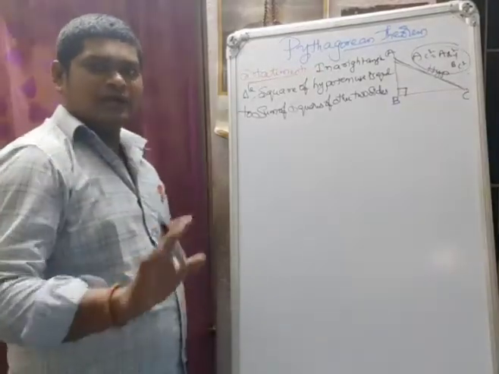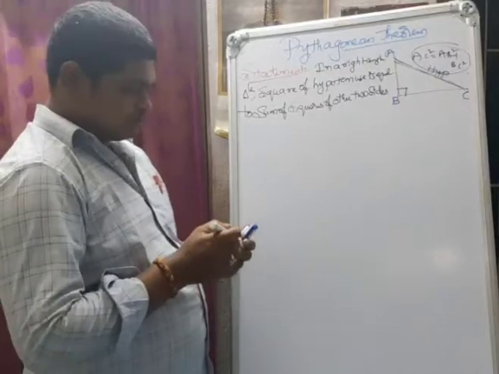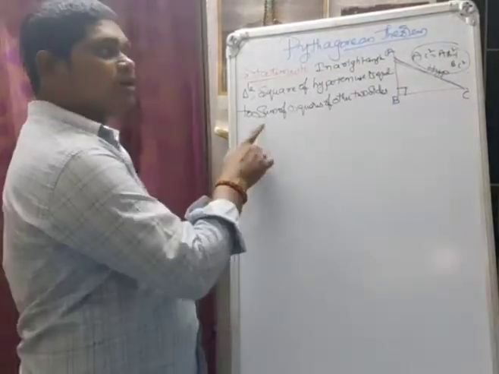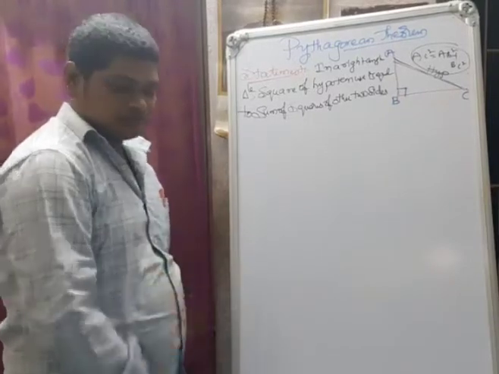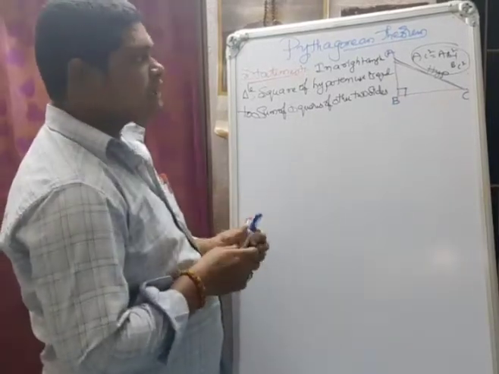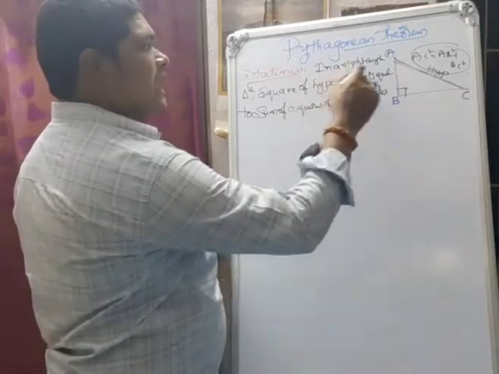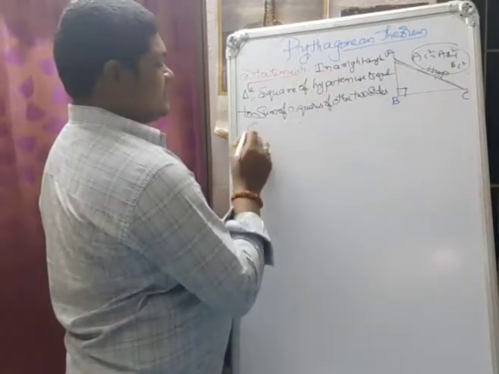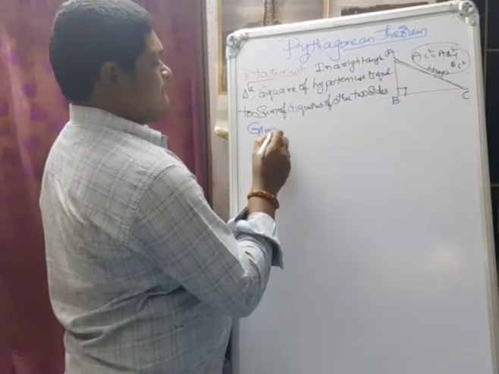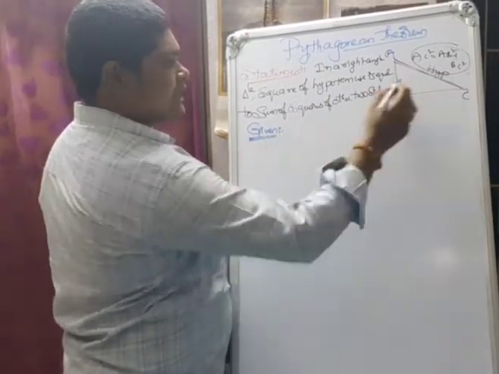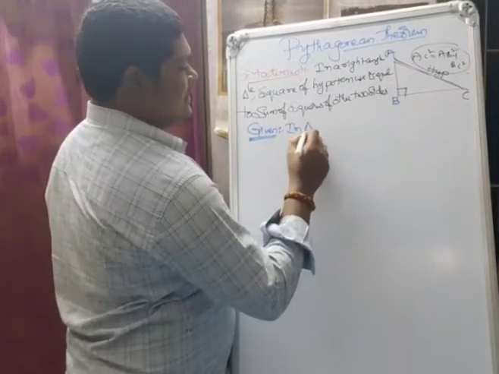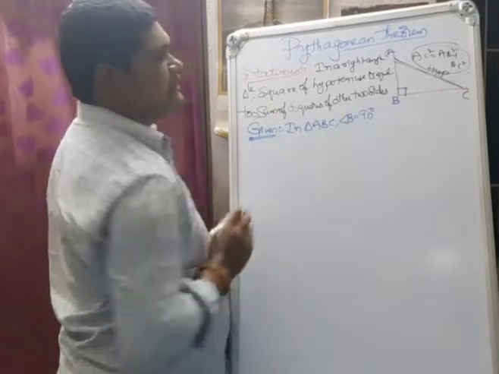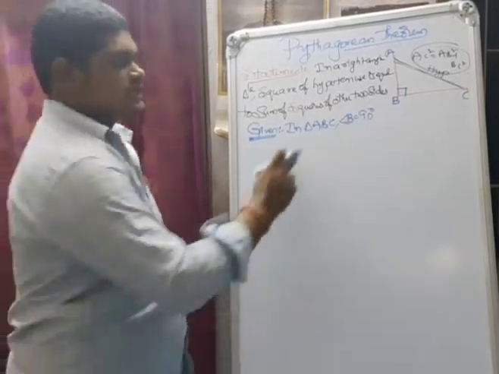Can we go directly prove the Pythagoras theorem now? Already told the pattern. What is the pattern? Statement followed by next, given. What is the given? In a right angle triangle. This is the only given of the Pythagoras theorem. Take one right angle triangle, that is in triangle ABC, angle B is equal to 90 degrees. Okay, this is the given.